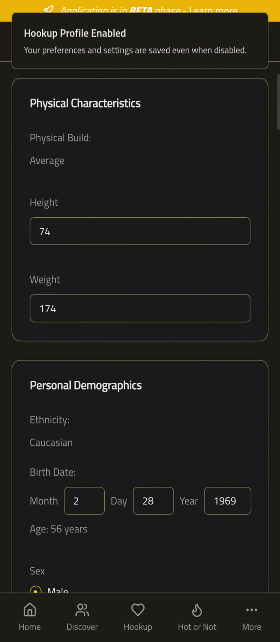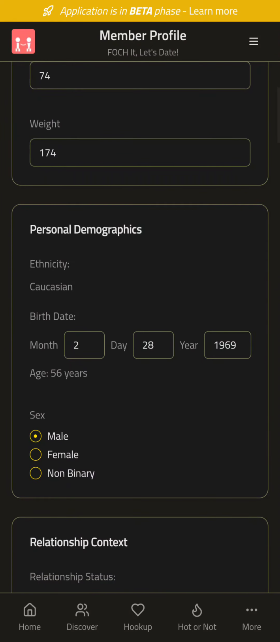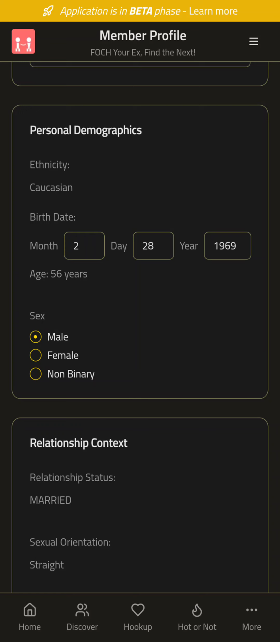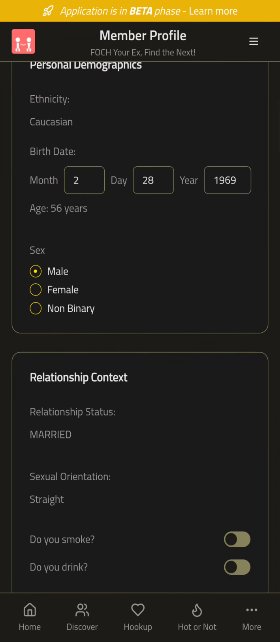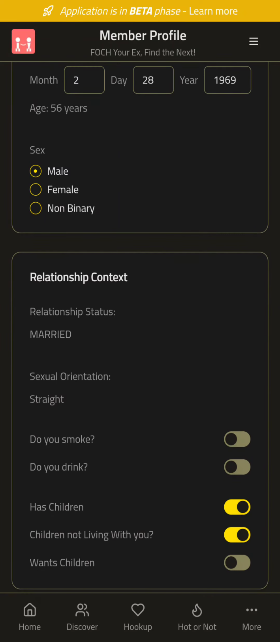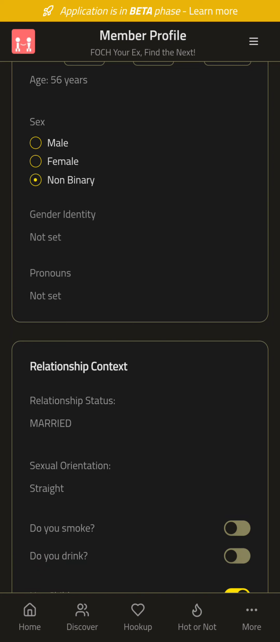Now, obviously, physical build, height and weight. This is actually in inches and pounds. Maybe I should state that. Ethnicity, Caucasian. Your birth date will be auto-filled in. Once I get that other stuff done, you won't have to fill that in. It'll be automatic. It'll just say age, 56 years. Sex. If you go into Christian mode, it's just going to have male and female. But if you enable the adult mode, then you'll have non-binary. Like I said, I'm integrating that now. When you go non-binary, it opens up another whole section, right? It gets into LGBT plus.